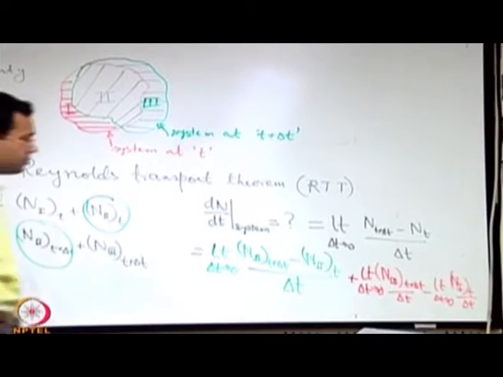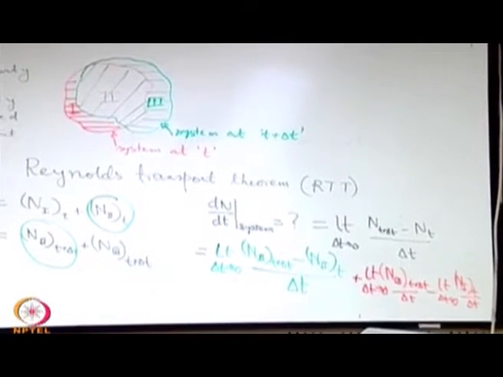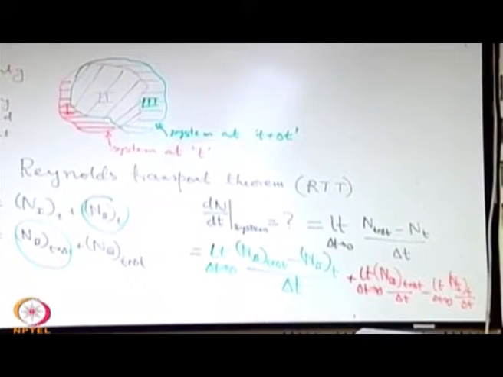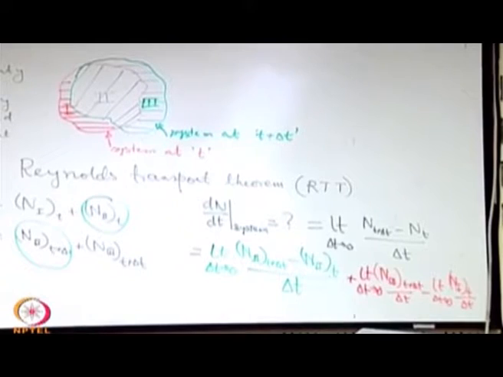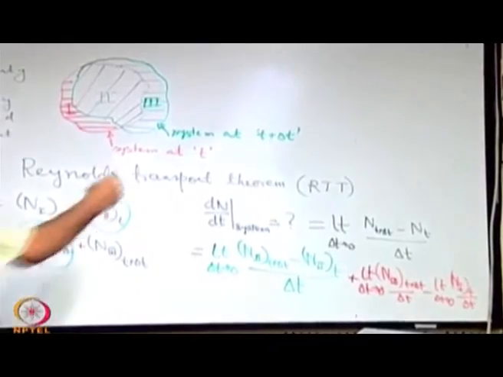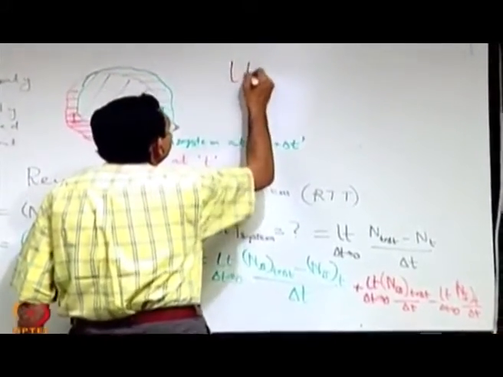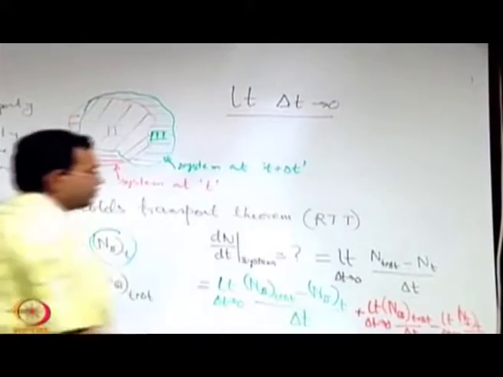So, the next step that we will be doing is a very important conceptual interpretation of the limit as delta t tends to 0. So, let us try to figure out a case when you have the limit as delta t tends to 0. This is a very important conceptual paradigm.